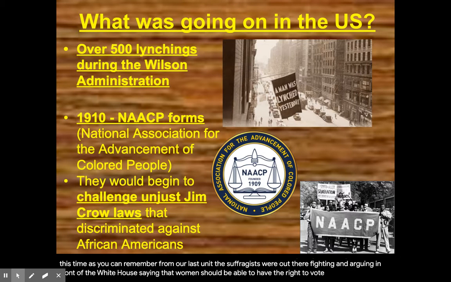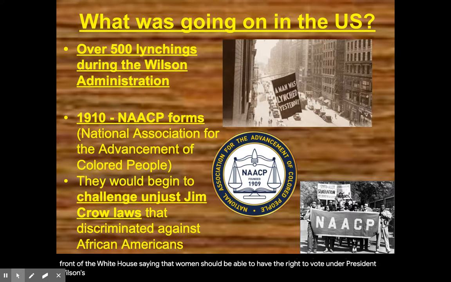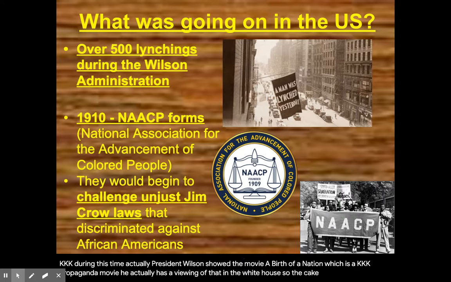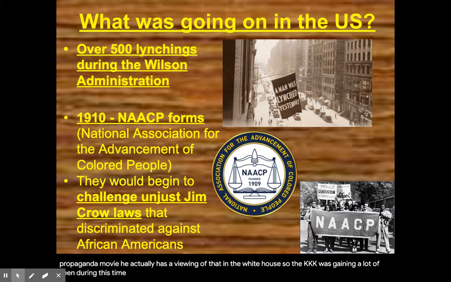Under President Wilson's administration, we also had the conflict of lynchings. So in the United States, we had a rise in the KKK during this time. Actually, President Wilson showed the movie A Birth of a Nation, which is a KKK propaganda movie. He actually had a viewing of that in the White House. So the KKK was gaining a lot of steam during this time. We had over 500 lynchings during the Wilson administration, so during the years that he was in office as president.